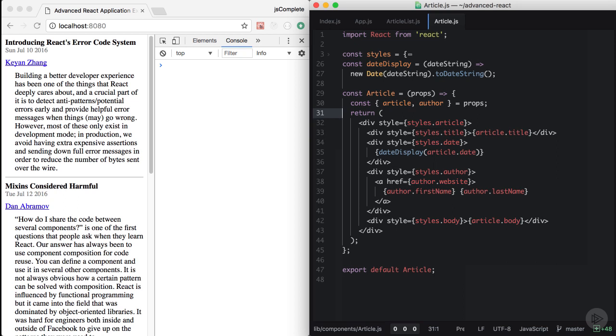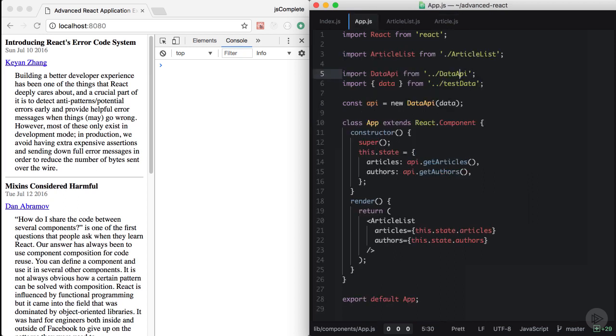Looking up one author's information is an action related to a single article. So it makes sense to have the article component do that because it is the one who knows its author ID value. However, the app component is the one that has information about all the authors. So it is the one that can actually carry out the operation of looking up an author. This is where we introduce a bridge. We write a function in the app component and we let the article component invoke that function.